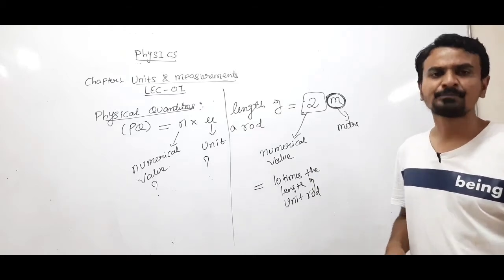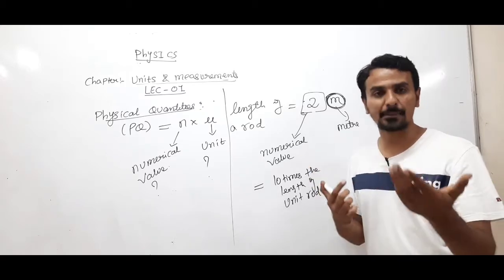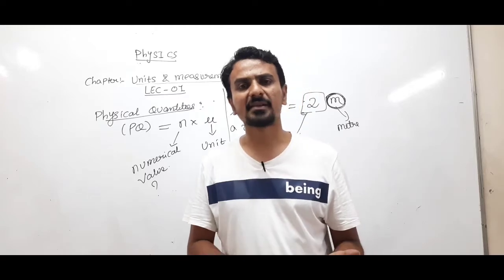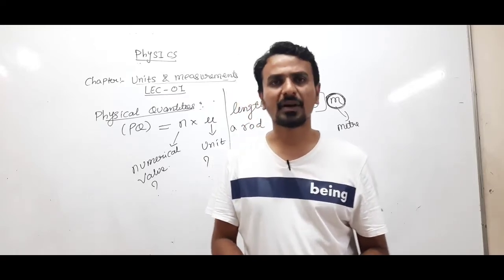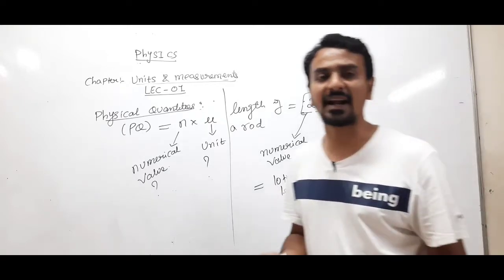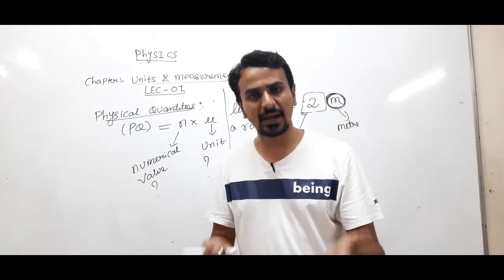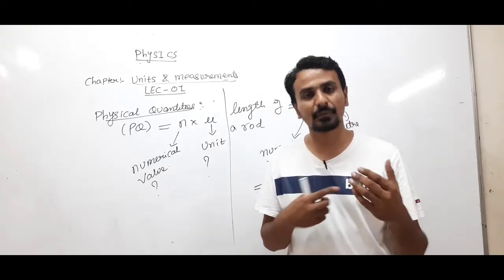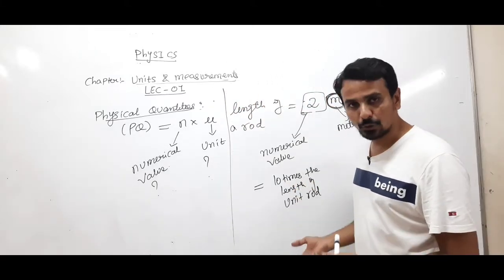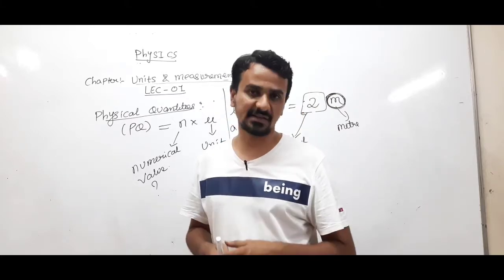Of course, in the later half of the lecture, we'll discuss the different systems of units like CGS, MKS, MKSA, SI. But the basics of units must be known to you. We all know that length is generally measured in meter, though it also has units like centimeter, millimeter, kilometer. Mass is measured in kilogram. So kilogram, meter, second are all units of physical quantities.